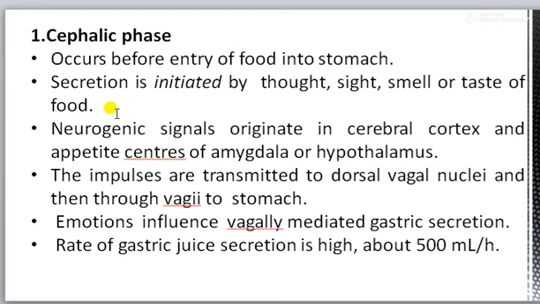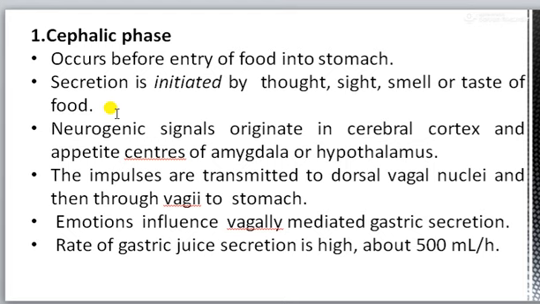Cephalic phase occurs before the food enters into the stomach. Its secretion is initiated in this phase by the thought, sight, smell or taste of the food. Neurogenic signals originate in the cerebral cortex and appetite center of the amygdala or hypothalamus. The impulses are transmitted to dorsal vagal nuclei and from there through vagi to the stomach.